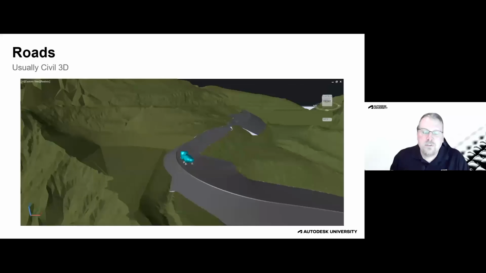Corridor models are what's used to model our roads, and that's what we do with them. Corridors don't necessarily have to be used for roads, though. They can be used for anything that has an alignment, which is the horizontal path, a profile, which is the elevations along the path, and then a typical section. So for a road, your alignment is the path of the road, your profile is the grades along the road, and your cross section is, hey, from the center line, we're going to go out, we're going to put in a lane, a curb and gutter, sidewalk, et cetera.